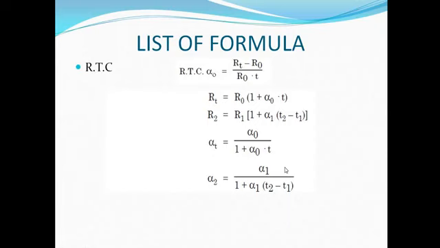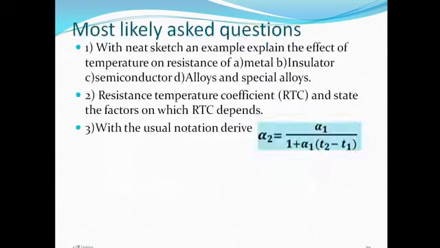Alpha 2, when two different temperatures are given, is equal to alpha 1 upon (1 plus alpha 1 (T2 minus T1)). Here the theoretical part is completed. For the theoretical part, these are the most likely asked questions.